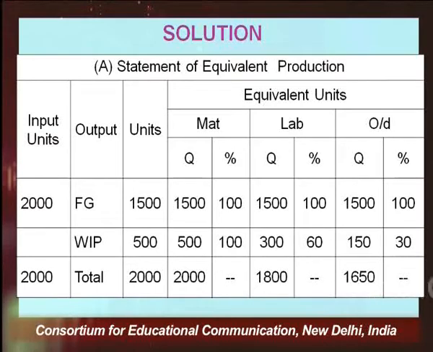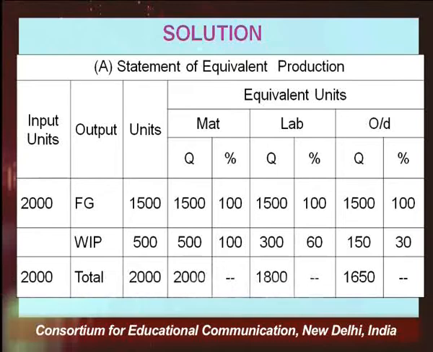Out of this 500 units, on account of material 100% completion, so I will say it is 100%, 500. On account of labor, since the percentage is 60%, how many units you have introduced? 500. So 60% of 500 comes to be 300. So in the equivalent units column in labor, I have written only 300. I have not written 500, I have written 300. That is 60% of 500. Similarly, under the overheads, the work completed of the work in progress on account of overhead is only 30%. So what we have done is that we have calculated 30% of 500, it comes to be 150.